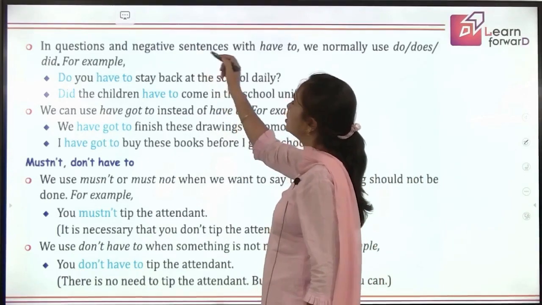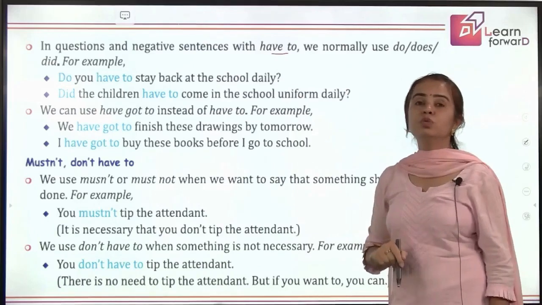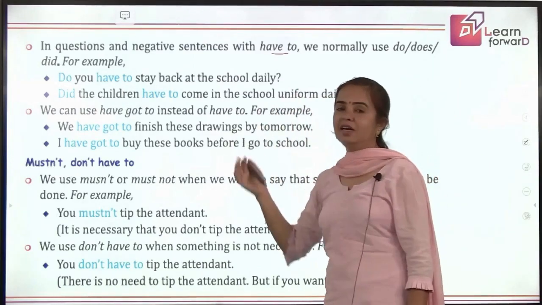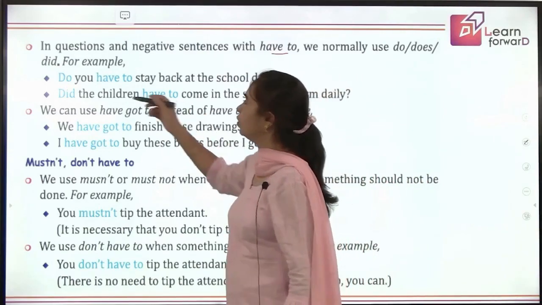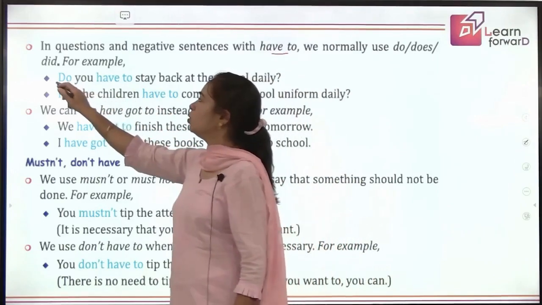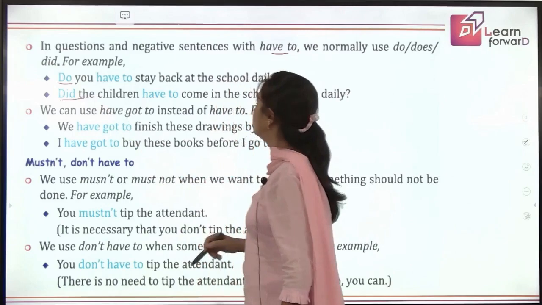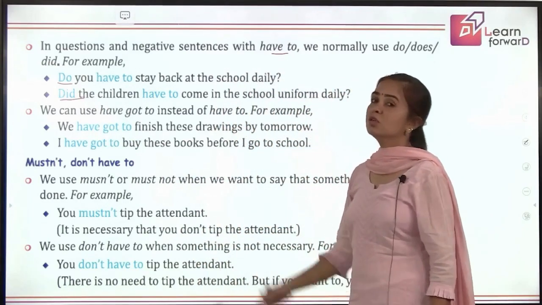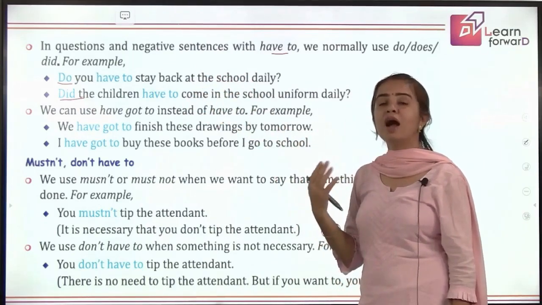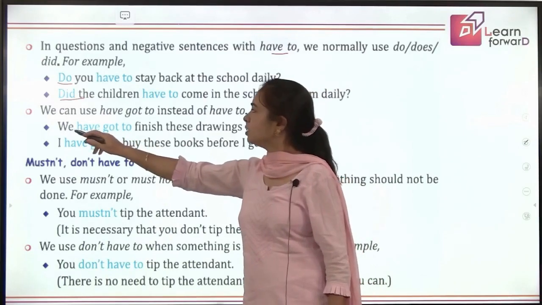Now in questions and negative sentences with have to, we normally use do, does. So this primary auxiliary is added when we are making it negative or interrogative. Like, do you have to stay back at school daily? So you are introducing do. When you talk about it in past, did the children have to come in the school uniform daily? So we are talking about this in past tense. So we are introducing do and did from our side when talking about interrogative sentences or negative sentences.